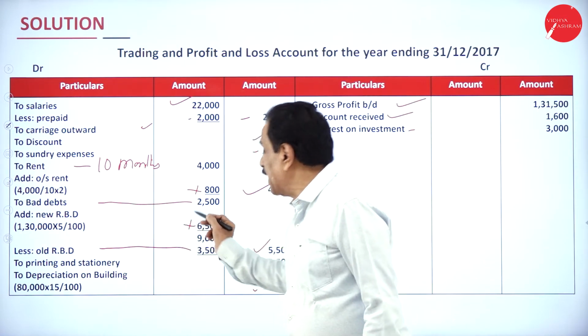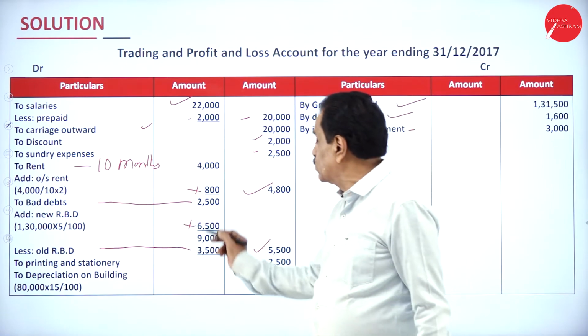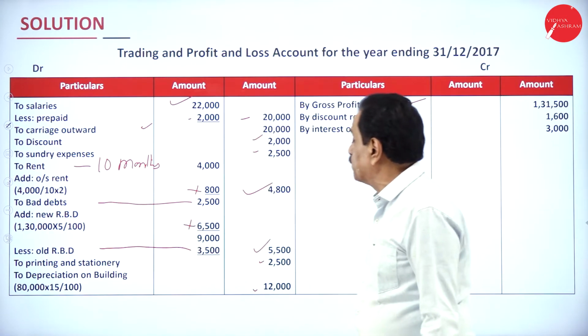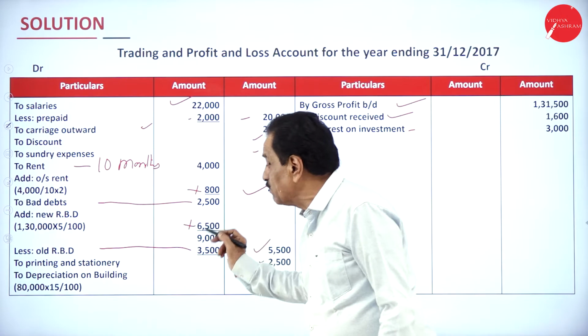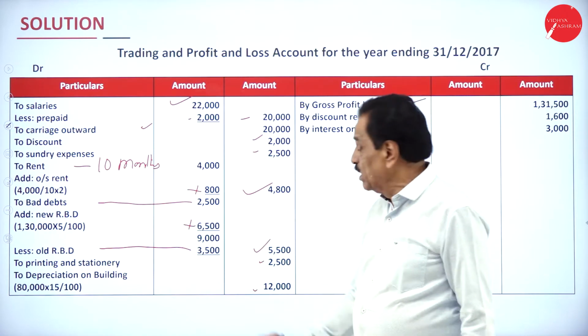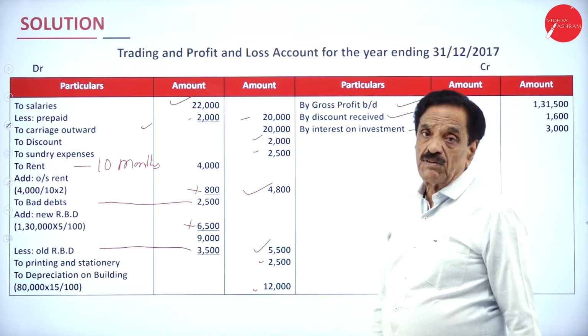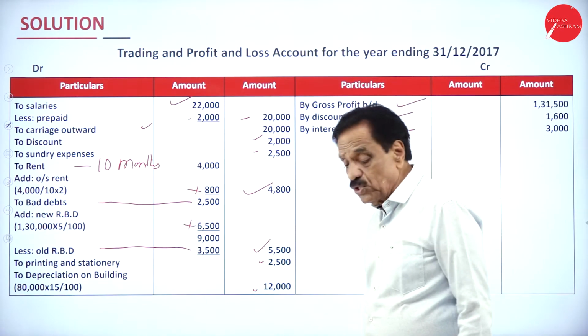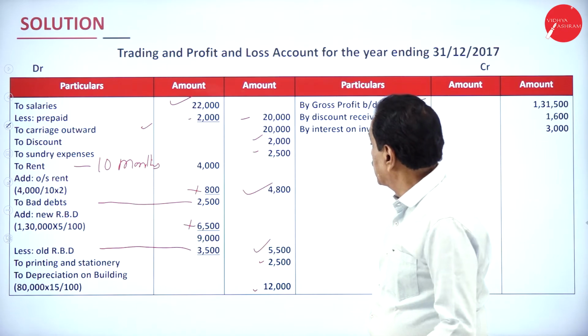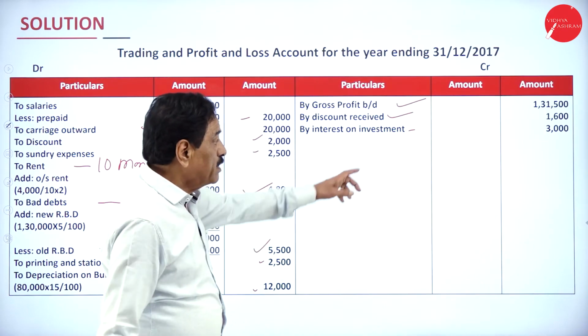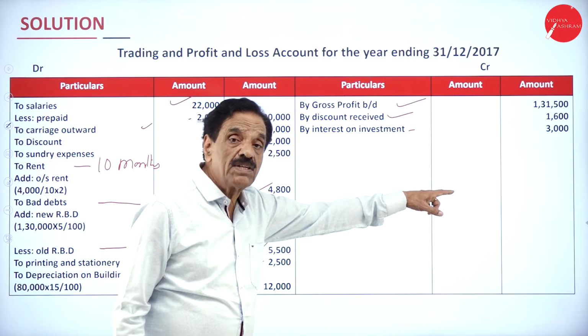As per the problem, bad debt, meaning irrecoverable money, is 2,500. As per the adjustment, the new RBD is 6,500. As per the trial balance, the old RBD is 3,500. Totally it works out to 5,500. Printing and stationery 2,500. Then here discount received is income, interest on investment is income.